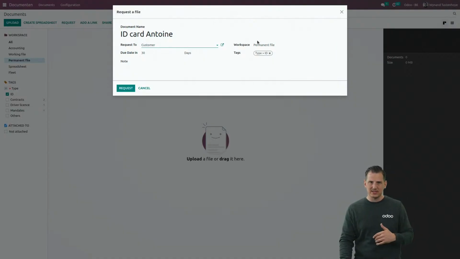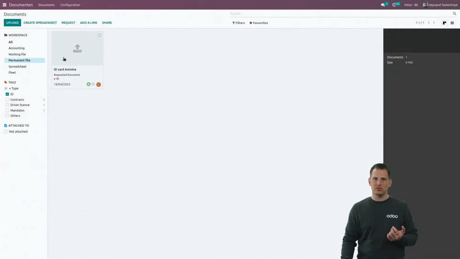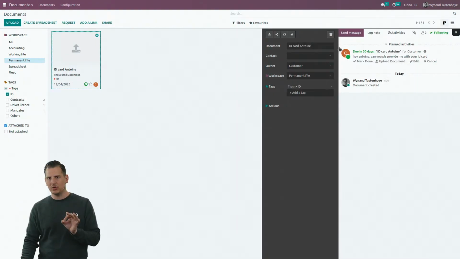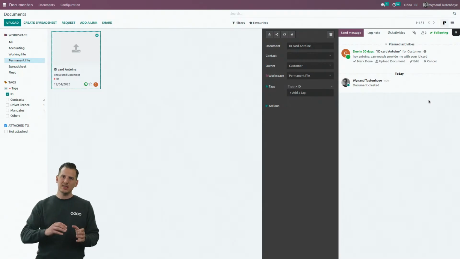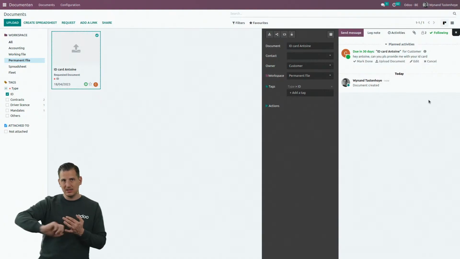I have the tags in the workspace that are pre-filled and I can type him a note. Hey, Antoine, can you please provide me with your ID card? And basically when I make the request, I create that placeholder that we've seen before. And if I click on it, we're going to dive into this part later, but I can see what we call the chatter, which will basically keep track of everything that happens on that document. In this case, I sent an email to Antoine.